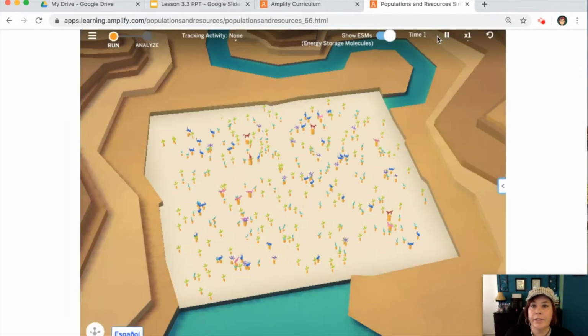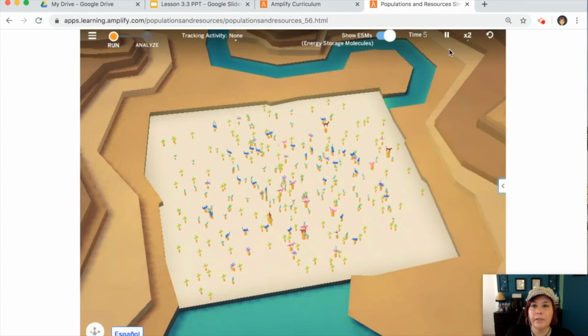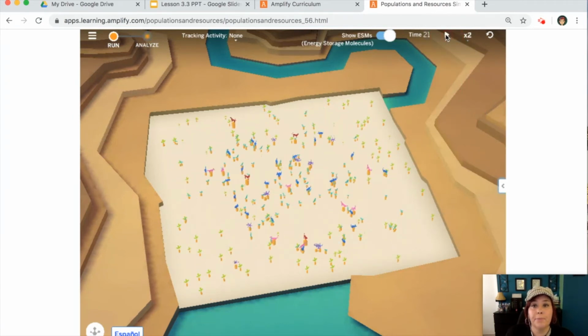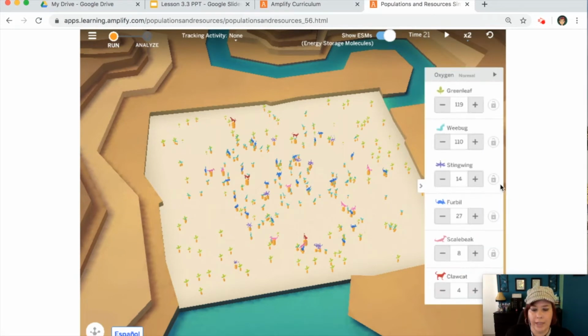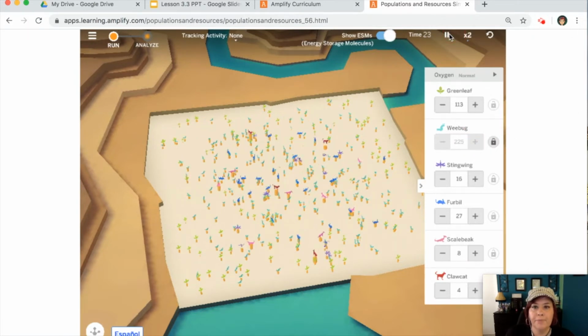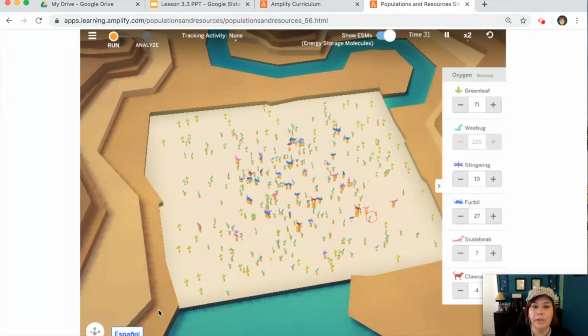We're going to reset. We're going to run it for 20 seconds. Speed it up for 20 units of time. Okay, now let's try the next thing. Let's increase the wee bugs and see what happens. Let's go up here. We're going to lock it. Okay, and then we're going to run it for 20 units.